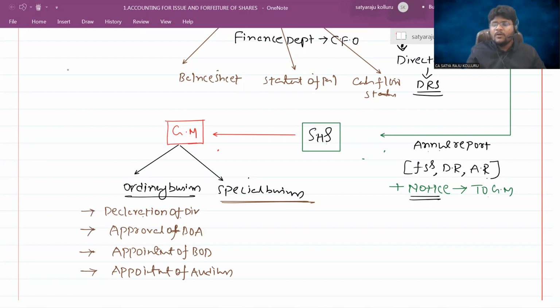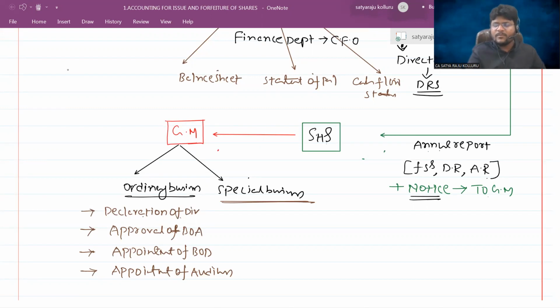For such new projects, they need to take the approval of the shareholders, because a huge budget is required. Significant items in the near future are put under special business. Only after taking approval from the shareholders can they start those activities.